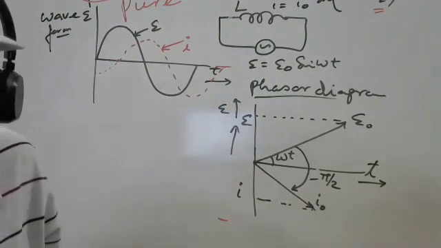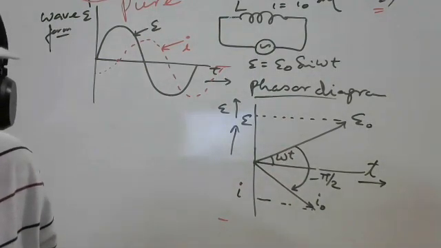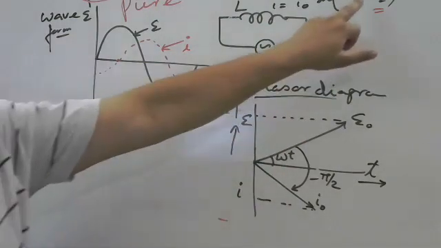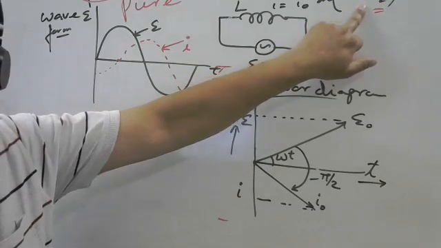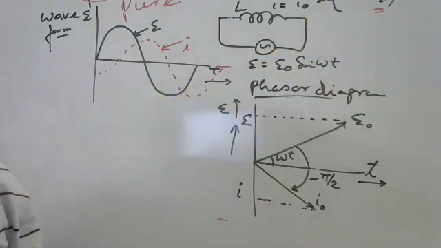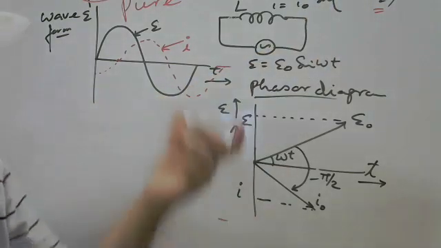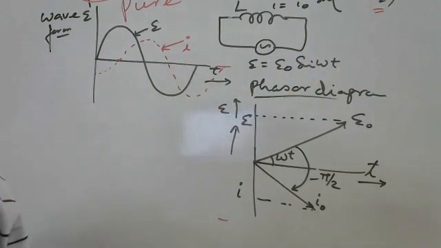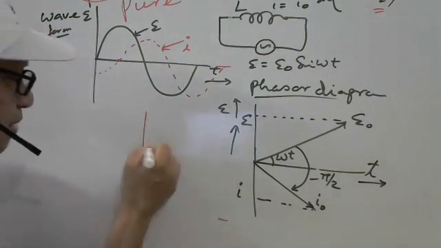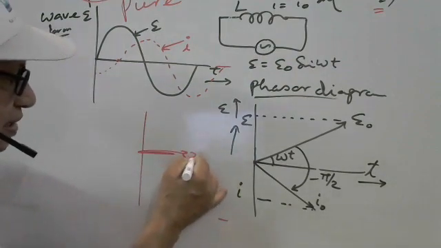Yes, please. And sir, in that phasor diagram, negative y is taken. Because it is lagging behind. Lagging means 90 degree minus. Suppose I am taking one example. Let us say these are the passing marks, suppose 33%.